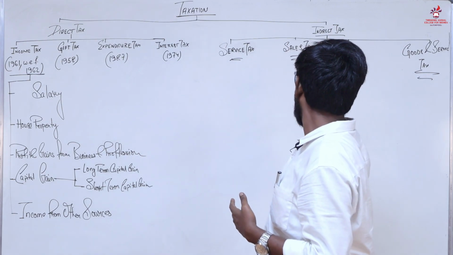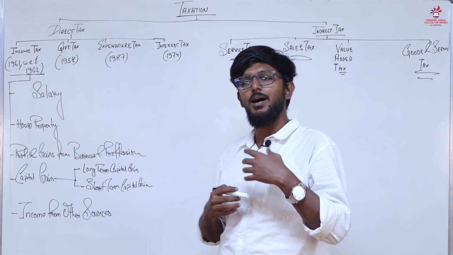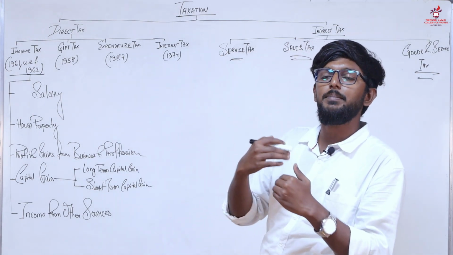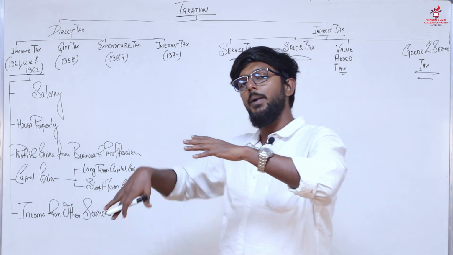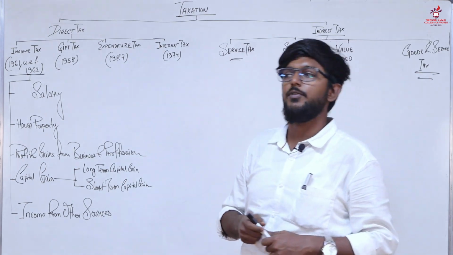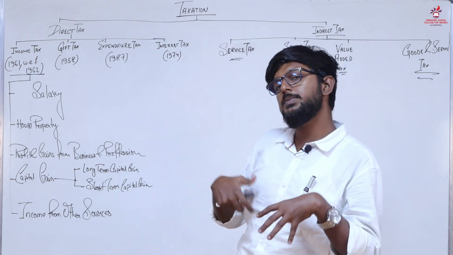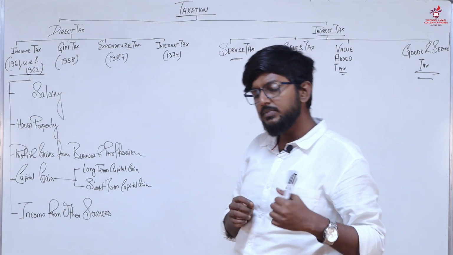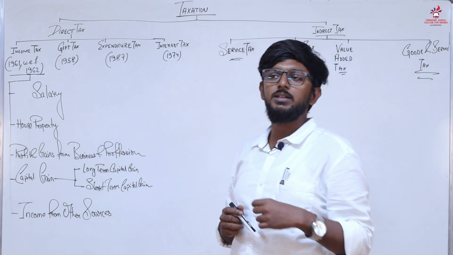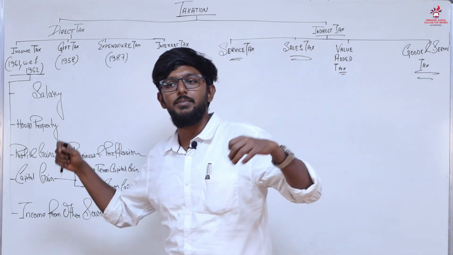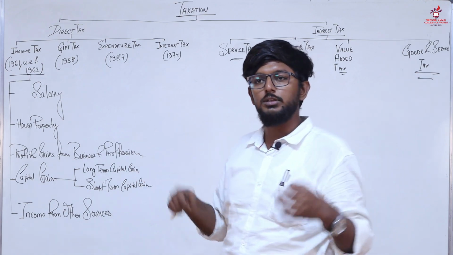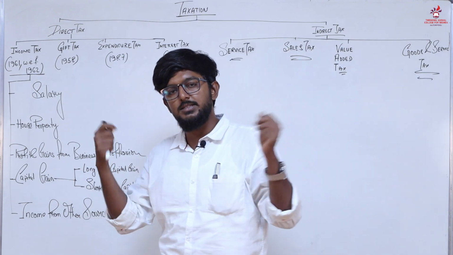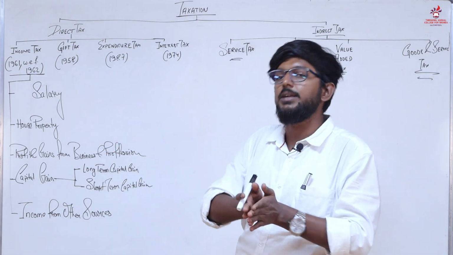And for the value added tax, when a good is produced, with every step a value is added to that particular product. That's how a raw material is transformed into the finished product. For example, I am wearing this shirt. How is it produced? The raw material is cotton. Cotton is produced on the fields. Now from that field, cotton comes up, somebody makes a thread out of it, somebody makes cloth out of it, and from that cloth it goes to a tailor, they cut it into pieces and then stitch it up according to my size, and that's how a shirt is made.